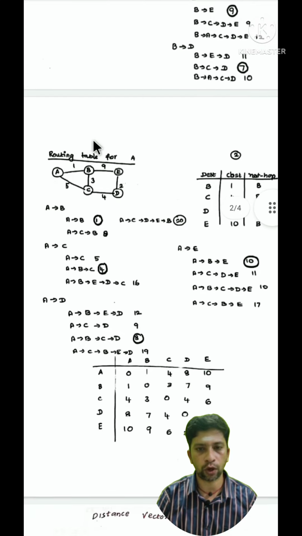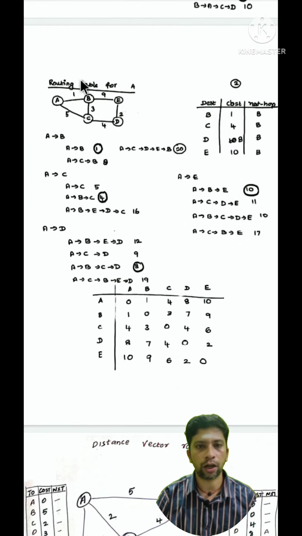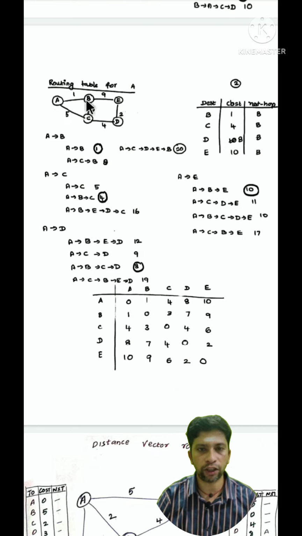Hope everybody understood the routing table for B. I'll go for one more example, the routing table of A. To reach B from A, the least path is 1, so 1 is given, and the next hop is directly B. For reaching C, the direct cost is 5. It is clearly specified here.